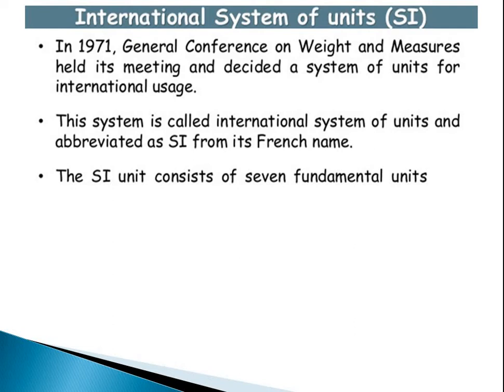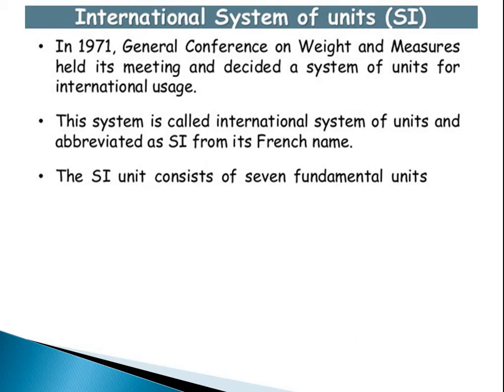All those systems became obsolete according to day-to-day needs, because of certain limitations. So another system, accepted internationally everywhere, was introduced in 1971, when the General Conference on Weights and Measures held its meeting and decided on a system of units called the International System of Units. This system is called the International System of Units, and the abbreviation is SI, from its French name.